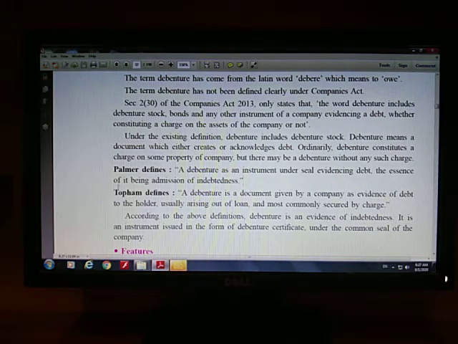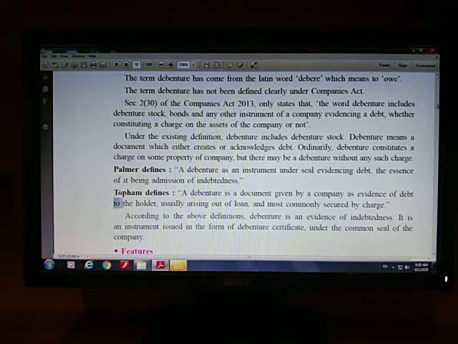Now the next definition is by Topham. Up to last year's textbook, the word was printed as TOPHAN and now it is printed as TOPHAM. I don't know why it has happened, but actually it is Topham. Okay, let it be. What the definition says: a debenture is a document given by the company. Again the same, issued by the company, given by the company, it's the same. The next words are as an evidence of debt, right? Again the same words are there. Evidence का मतलब होता है proof, debt का मतलब होता है कर्जा.